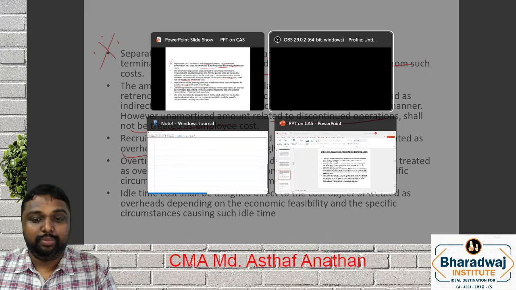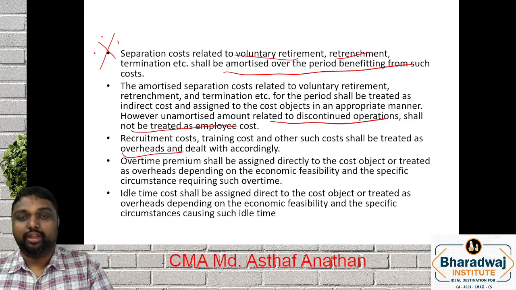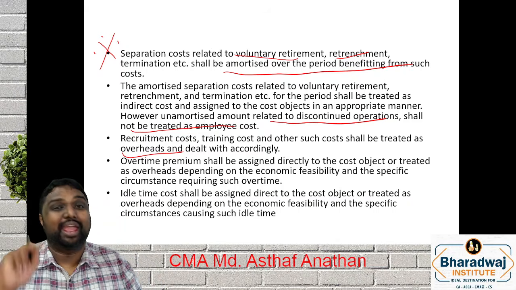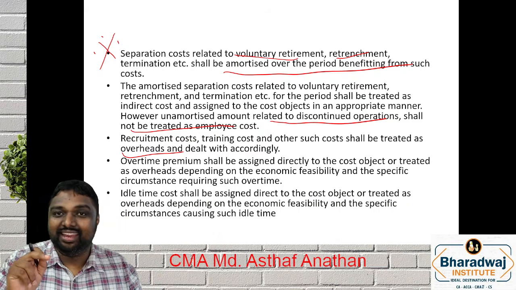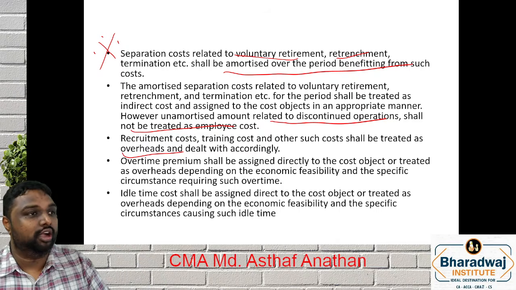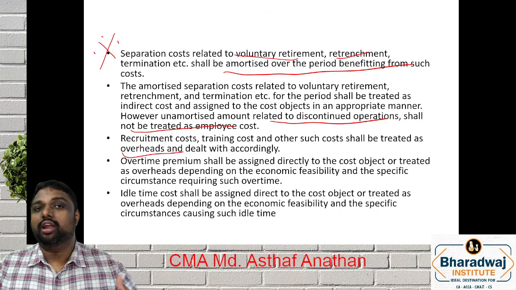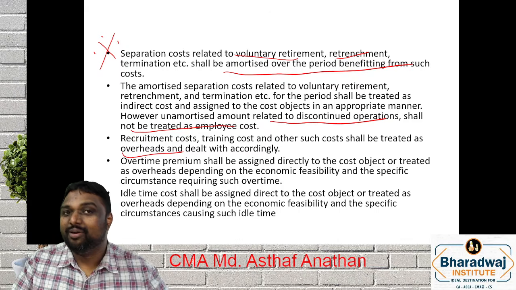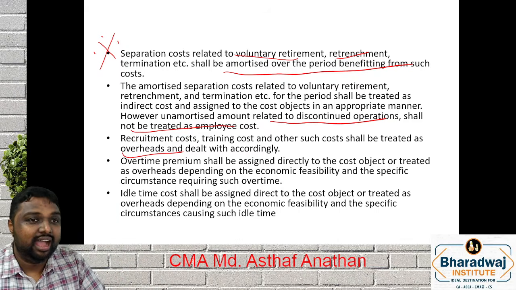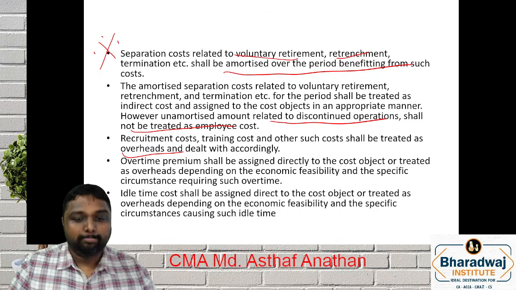Another similar term. So you have to understand all the costs such as selection. Now it will be treated as what? Overhead. So overhead means what? It will not come as part of your prime cost. That is direct material, direct labor or direct expense. That is your prime cost. It will not come. It will come as part of either production overhead or admin overhead or whatever overhead, based upon where you place the employee. Clear? Moving further.